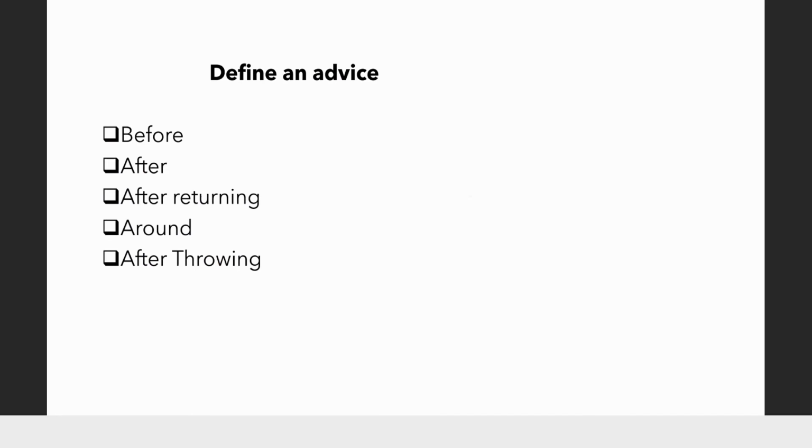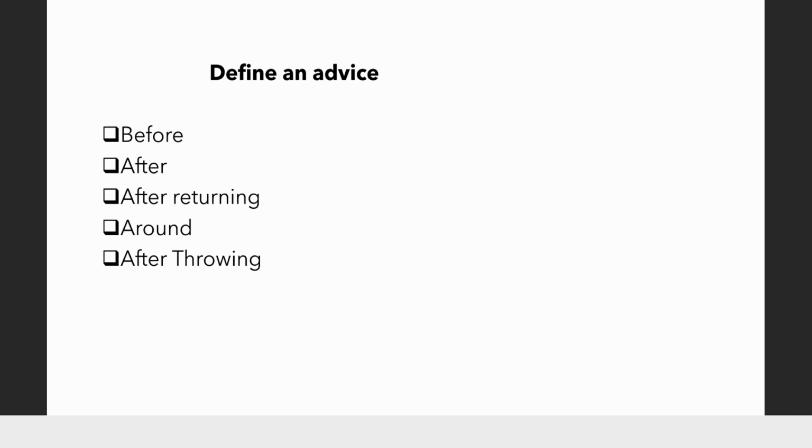So how do you define an advice? There are 5 different ways where we can define an advice. Just now we have seen that Spring supports only the method pointcut. That is, you can have advice around a method execution only. Maybe it could be before a method or after a method, but it is never with the instance variable.